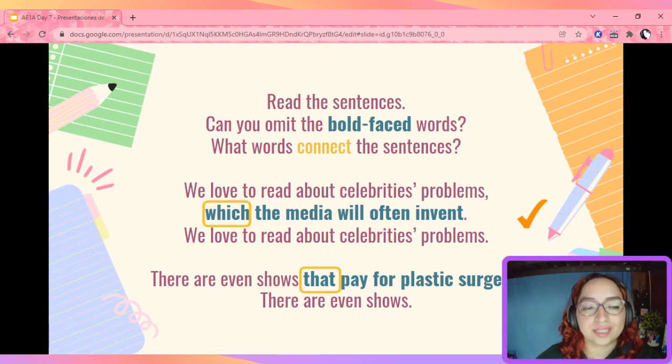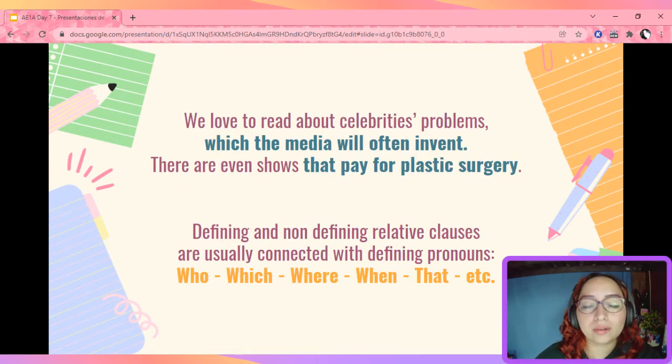Now, let's take a look at this. These are called relative clauses. Now, relative clauses are divided into 2 main types, defining and non-defining relative clauses, and they are usually connected with relative pronouns. Some of them are who, which, where, when, and that. Look at the examples again. We love to read about celebrities' problems, which the media will often invent. There are even shows that pay for plastic surgery.